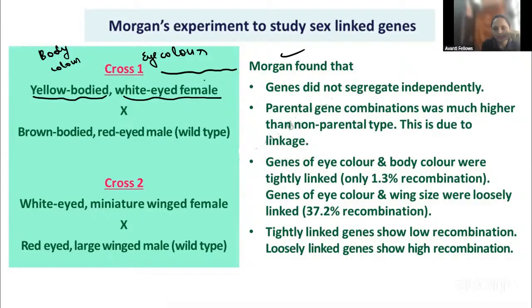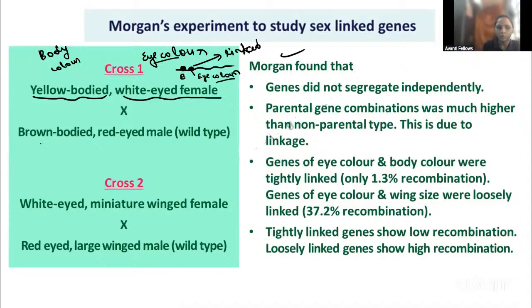Okay, for example, here this is a gene. Now Morgan is crossing the genes. These genes are here. This is for the body color and this is for the eye color. So what will happen? This is a linked gene, guys. Linked gene means they are together. Yes or no? They are together, like the body color and the eye color.